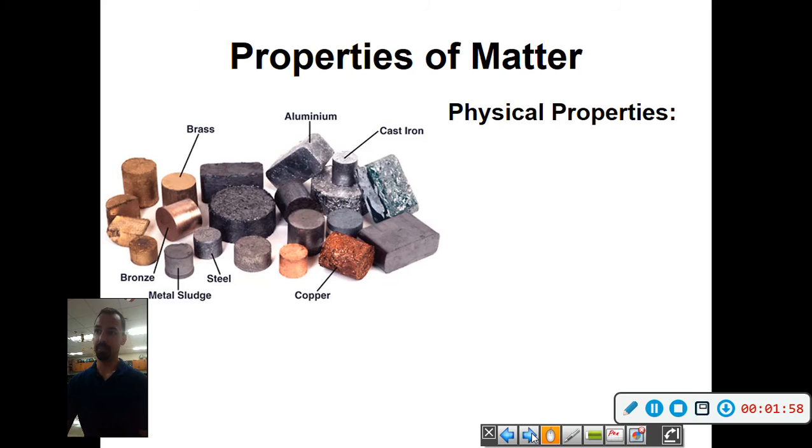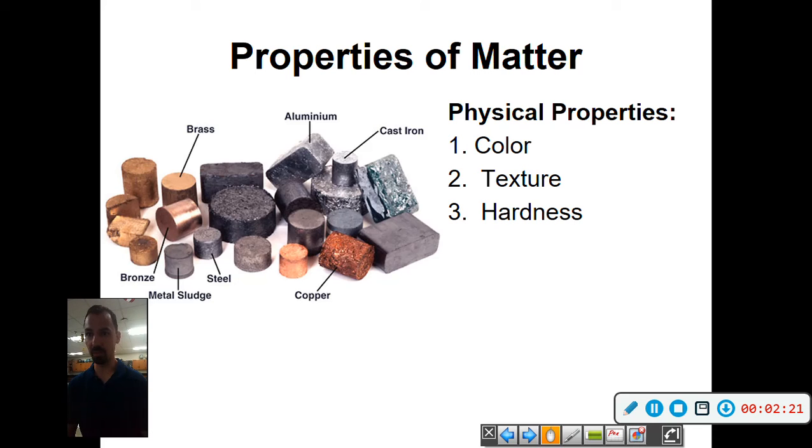Physical properties can also include a list of things. Number one could be their color. When we look at an object, obviously color comes to mind right away, the first obvious thing. Texture. You can notice some of these different metals here. Some of them are more rough looking, some of them are more smooth. Hardness. Some of these are super hard metals, which make them very useful for certain materials. An example, steel. Steel is used for really strong materials. Aluminum, on the other hand, is a weaker metal but very light, so it's used in other applications because of its lightness.